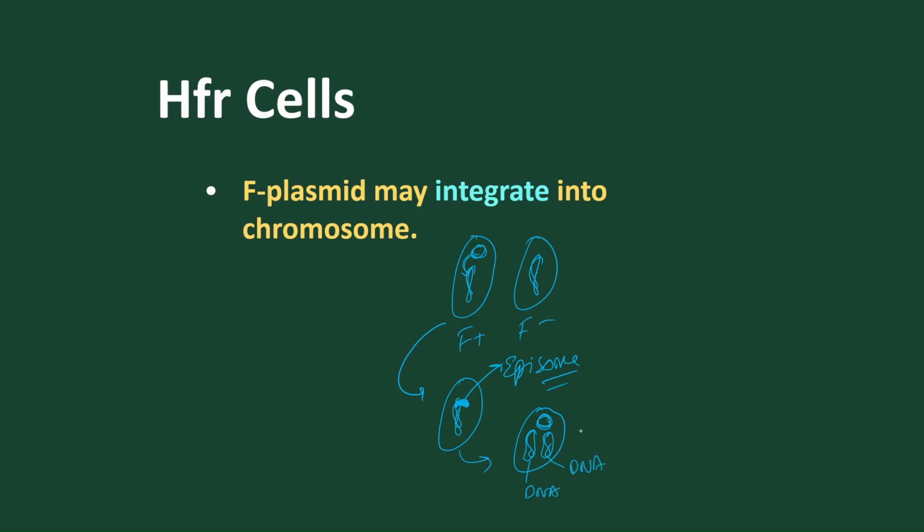Got it? Next, what happened? As the plasmid is present, they will produce the conjugation tube due to the presence of the plasmid, and the two DNA present get attached with the recipient cells, that is F minus cells. So here what happened? In the next stage, as usual, one of the DNA will transfer into it.